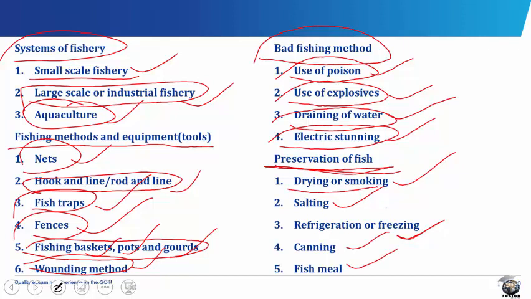In drying and smoking, this is done to remove as much water as possible from the fish and thereby prevent spoilage by microorganisms. The fish are spread on locally made wooden trays or wire gauze and exposed either to the sun to dry or to a fire for smoking. Smoked fish, crayfish, and prawns can keep for a long time and they are very tasty.